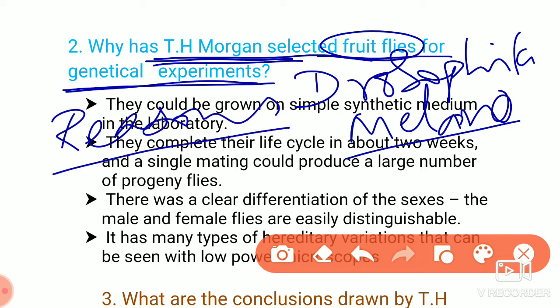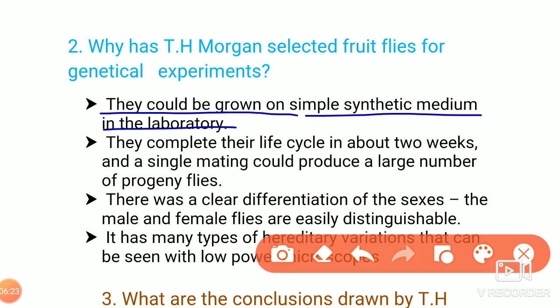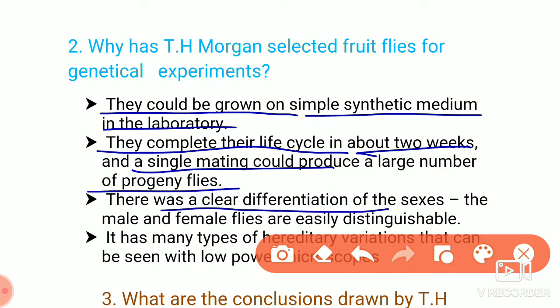Reasons for the selection of fruit flies by T.H. Morgan for the genetical experiment. The answer is they could be grown in a simple synthetic medium in the laboratory. They complete their life cycle in just 2 weeks. In single mating, it produces a large number of progeny. Then there is a clear difference between male and female. That means male and female can be easily distinguishable.